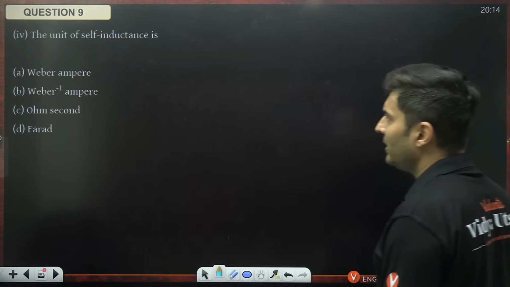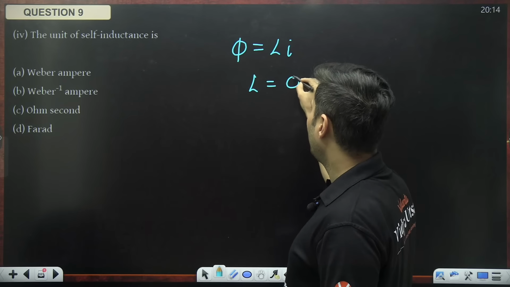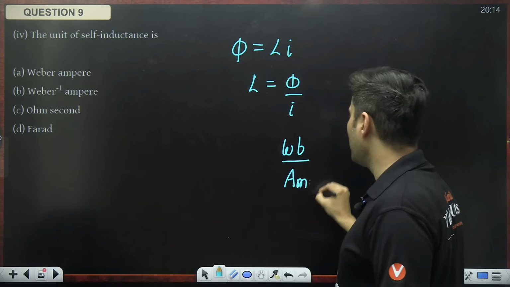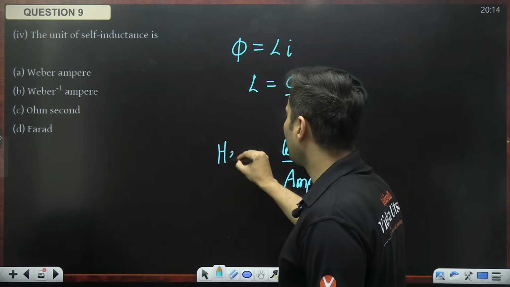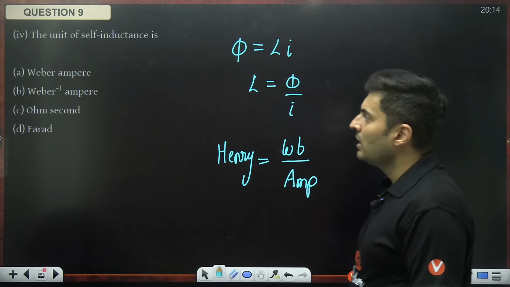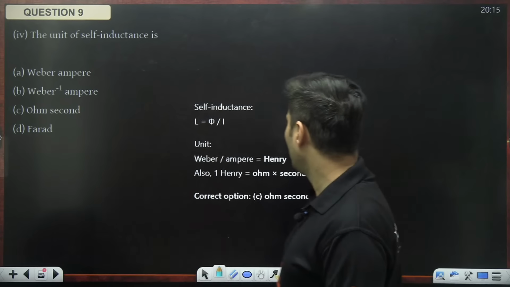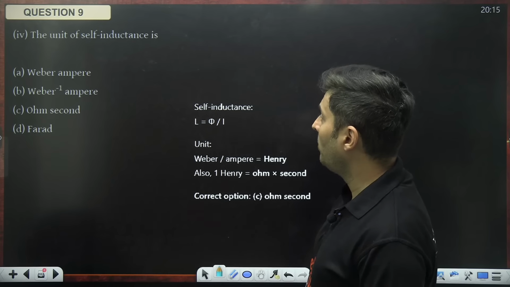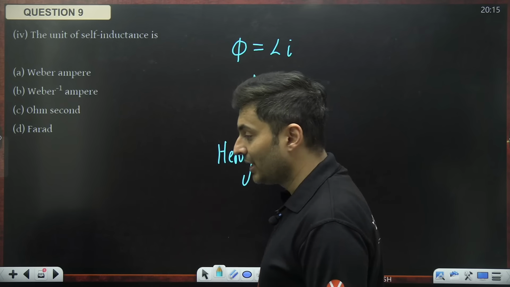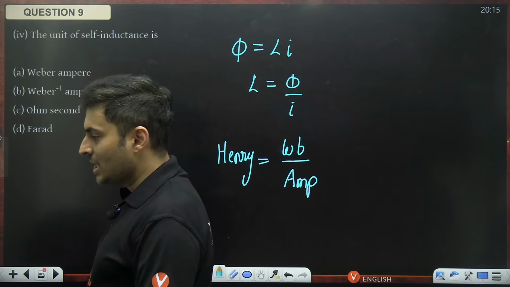What is the unit of self-inductance? We all know phi is Li. So L will be phi by I. Phi is measured as Weber. Current is measured as ampere. So a Henry is when a flux of 1 Weber is produced per unit ampere. So Weber per ampere. Weber per ampere, guys. So yes. But Weber per ampere is not there over here. My bad. So we need to think about some other unit then. Weber per ampere. So what do I do?